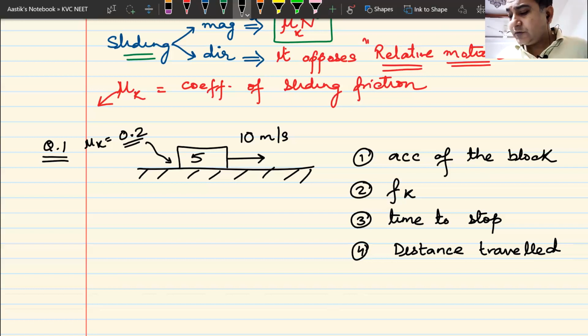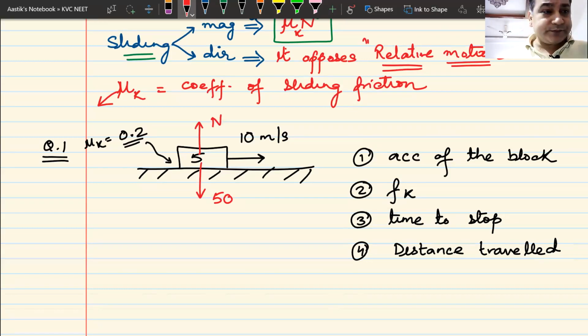Let me help you out in solving this question. Now, how are you going to do this? Remember, in any question, the first step is always to draw the free body diagram. Let me solve this one for you, and then I hope that you can solve the next one. So first of all, I'm going to draw the free body diagram. The weight of this is 50 newtons. It is kept on a surface, so normal reaction N is upwards.